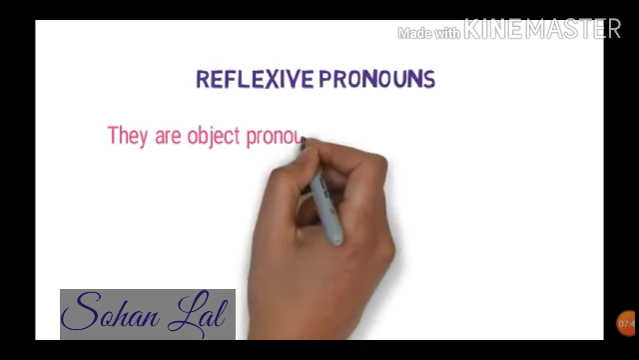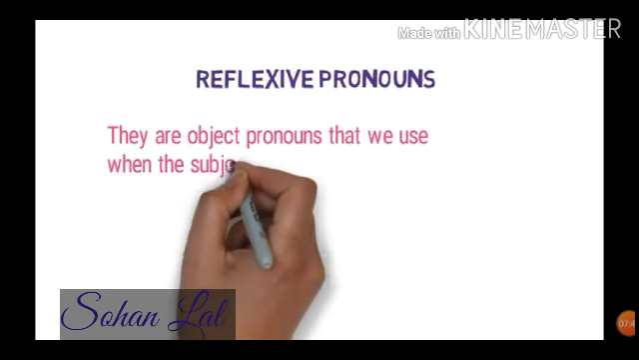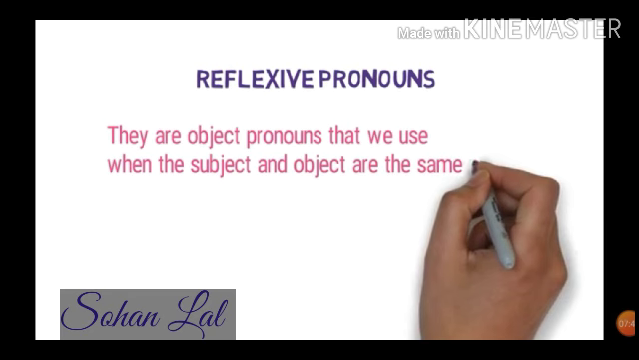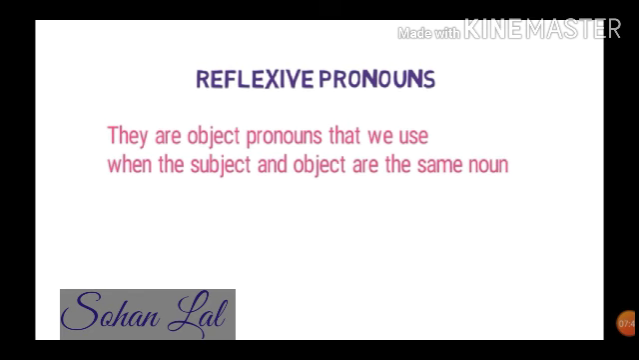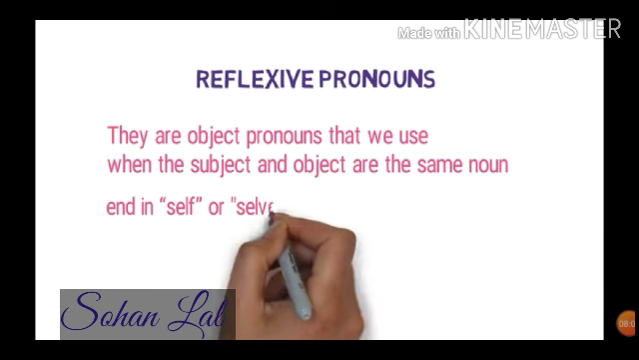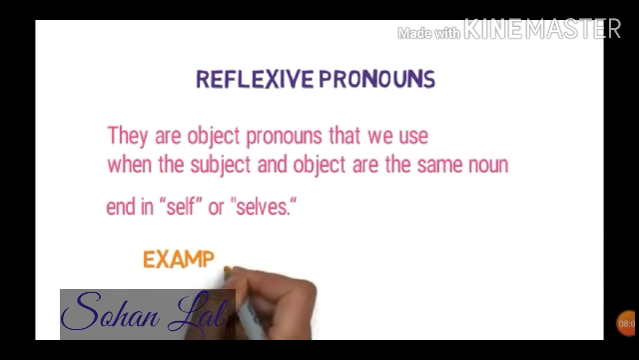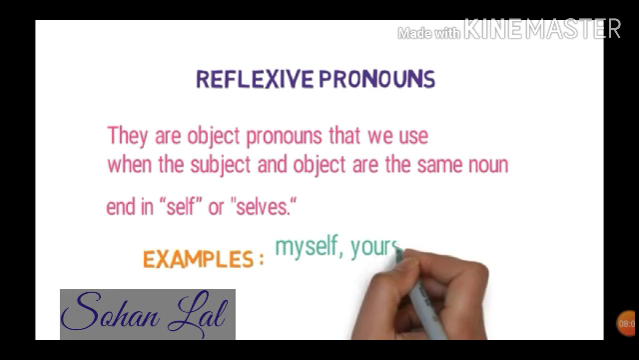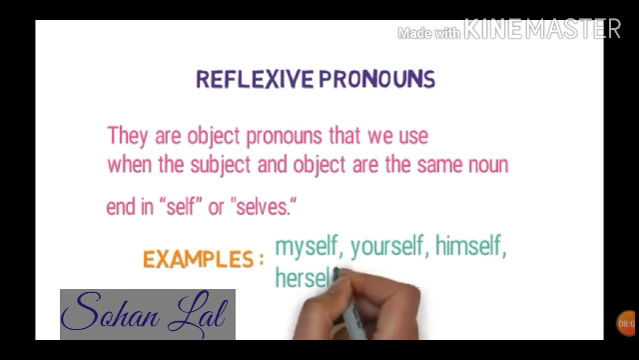Next type of pronoun is reflexive pronoun. They are object pronouns that we use when the subject and object are the same noun in the sentence. If the subject and object are the same noun, then we use reflexive pronouns. They end in self or selves. For example, myself, yourself, himself, herself, itself, etc.